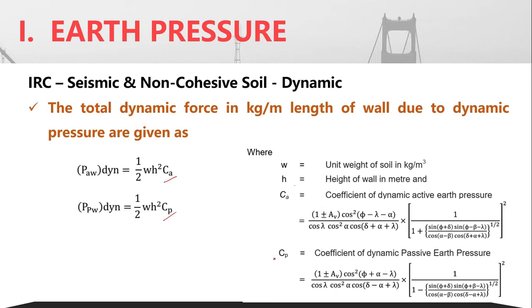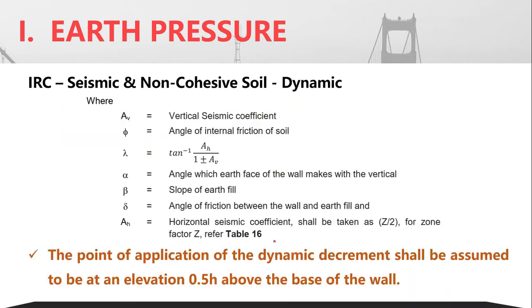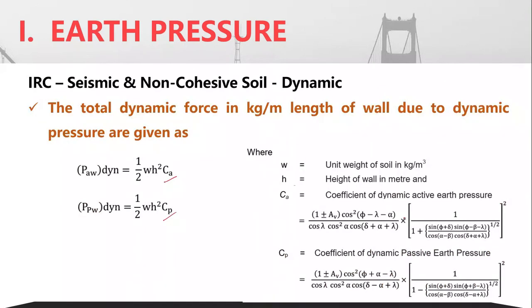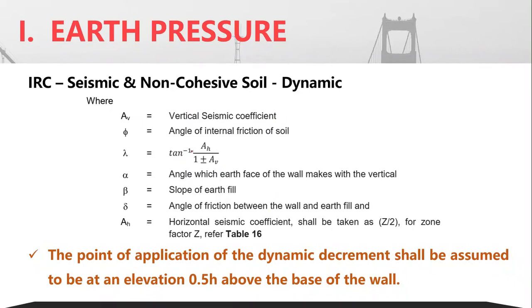I'm not going to go into much detailed explanation regarding this. Just remember that here you have a term called lambda, cos lambda. So this lambda is actually tan inverse of AH by 1 plus or minus AV, where AH is the corresponding horizontal seismic coefficient and AV is the corresponding vertical seismic coefficient. These are terms which come in earthquake resistant design, which we shall discuss later.